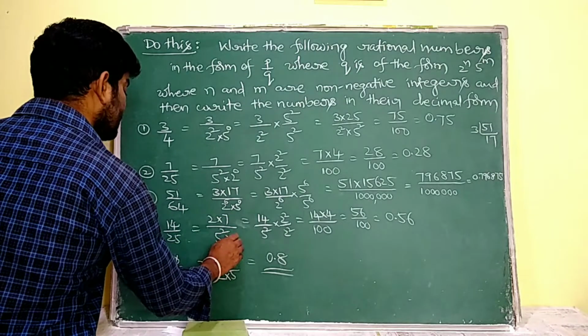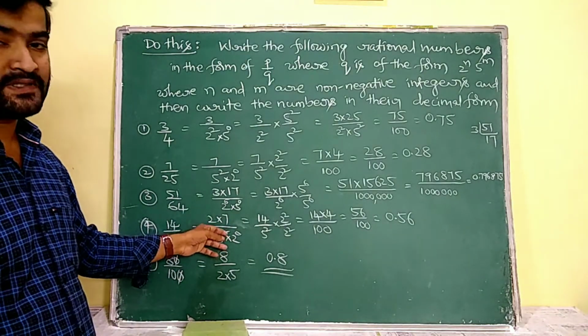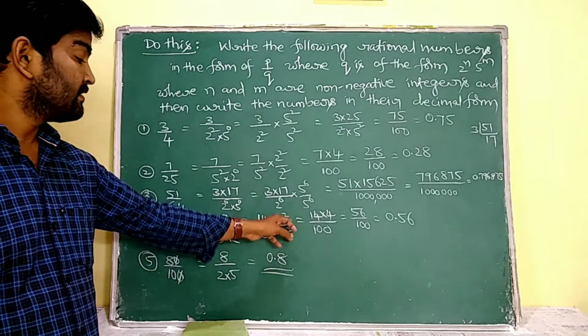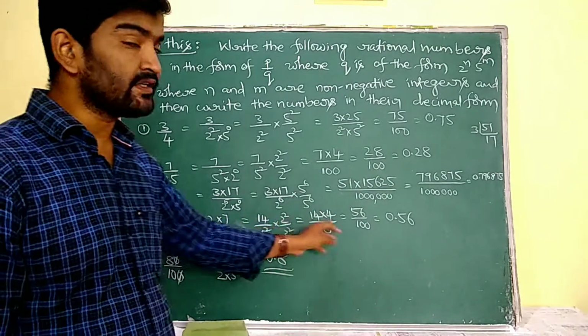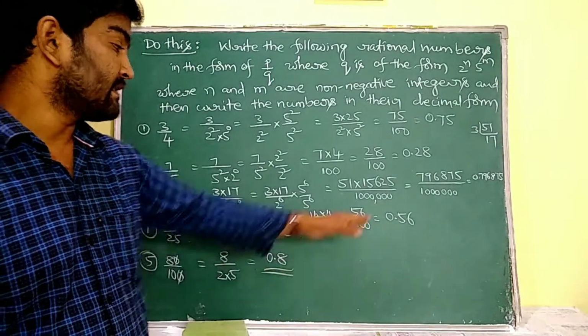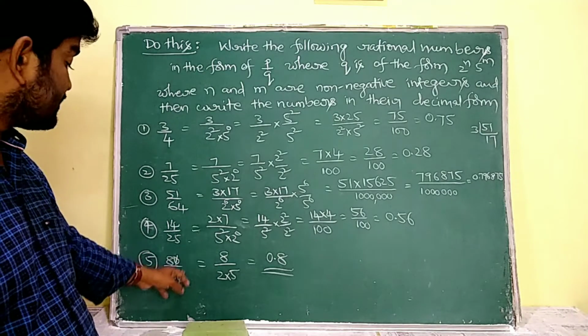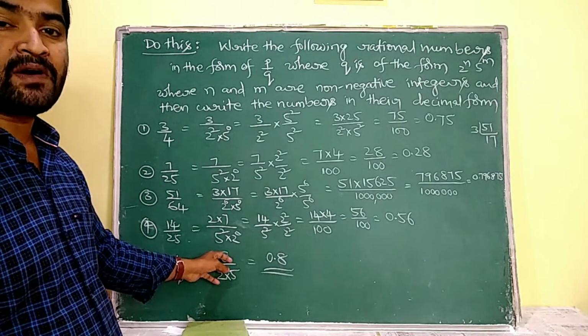Now coming to the fourth question, 14 by 25 means 2 into 7 by 5 square. Here the denominator is in the form of 5 square into 2 power of 0. So to express this as a decimal, I have to multiply with 2 square and divide with 2 square. So 14 4s are 56 by 5 square into 2 square gives us 100. That is nothing but 0.56. Similarly, 8 by 100 means 0 and 0 are going to be cancelled, 8 by 10, that is 8 by 2 into 5.